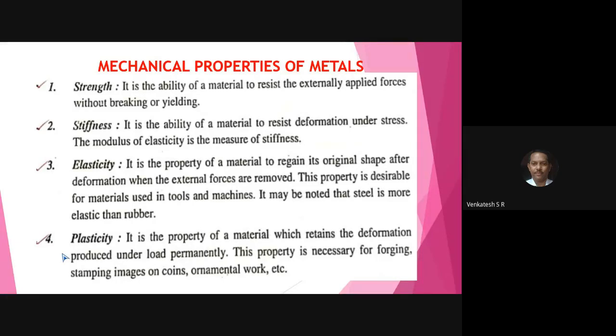Plasticity is the property of a material which retains the deformation produced under load permanently.